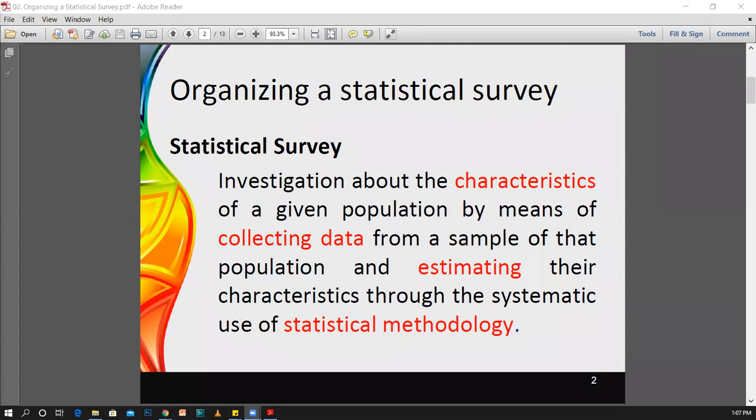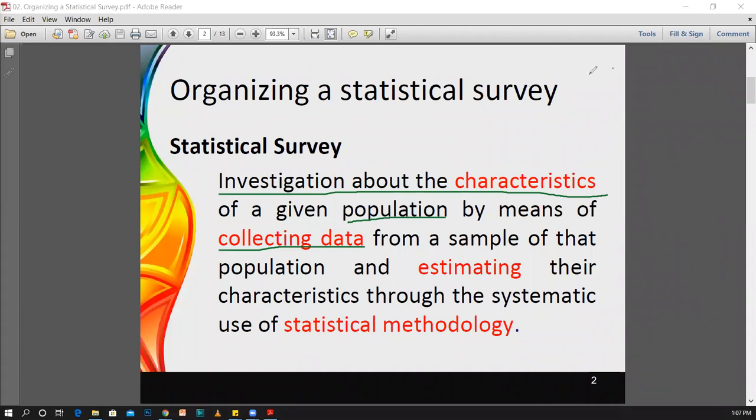Therefore, if you are saying statistical survey, what we are going to do is have an investigation about the characteristics of a given population. Now you know what a population is. In the previous session we have gone through these steps. If you need to investigate the characteristics of a population, first of all, you have to collect the data.